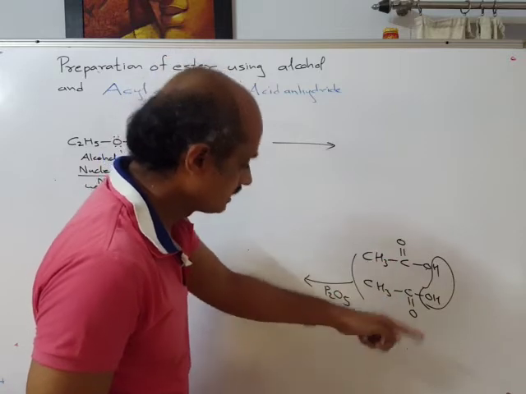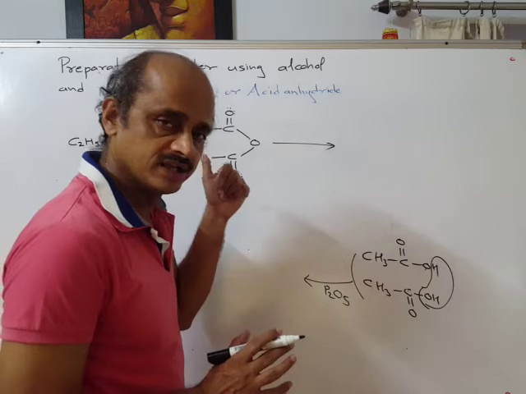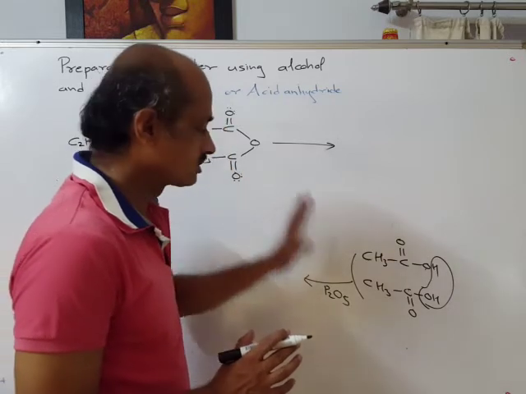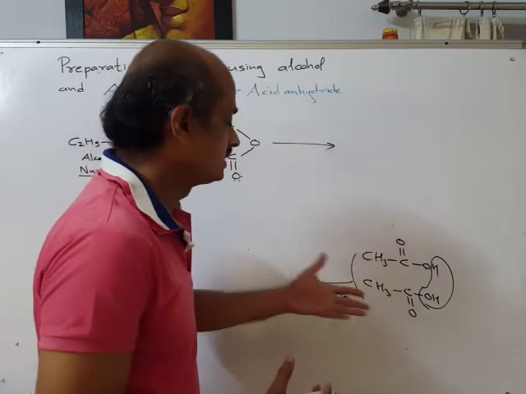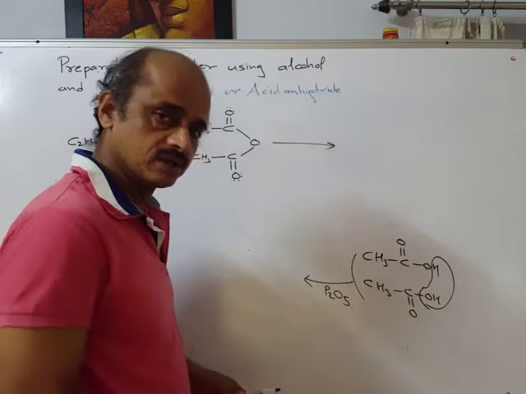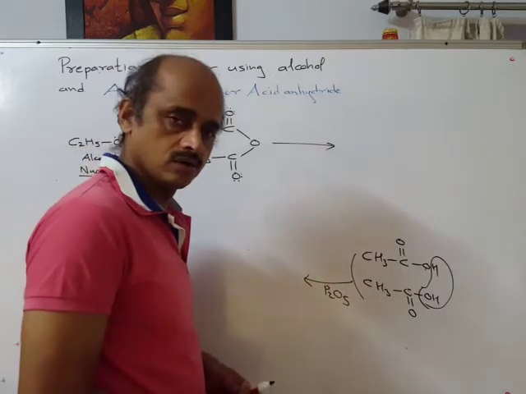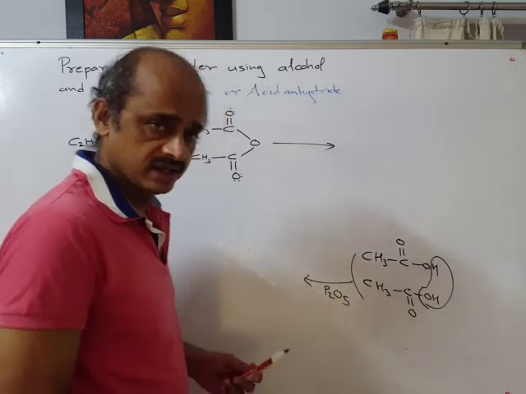Again the pi electrons come back, as in the earlier mechanisms. On the basis of this much hint, try to write the mechanism on paper and submit it on WhatsApp, and then I will definitely explain.